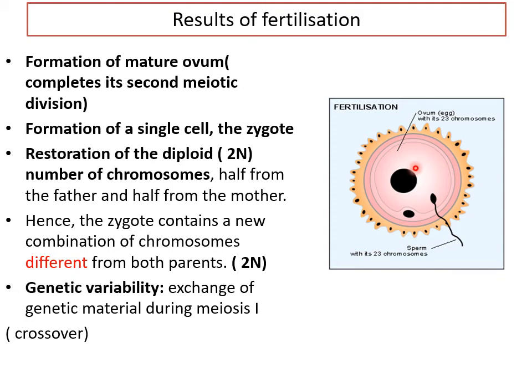That's why the offspring will resemble their parents, but you are still your unique self with different characteristics. So genetic variability is because of the exchange of genetic material. Okay, these are the effects of fertilization.